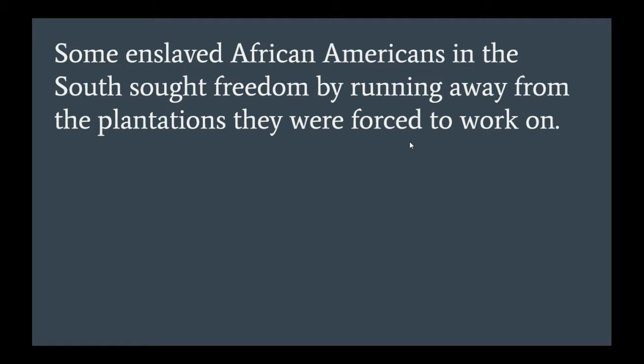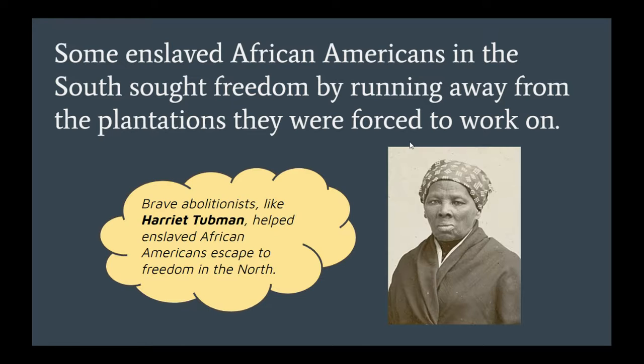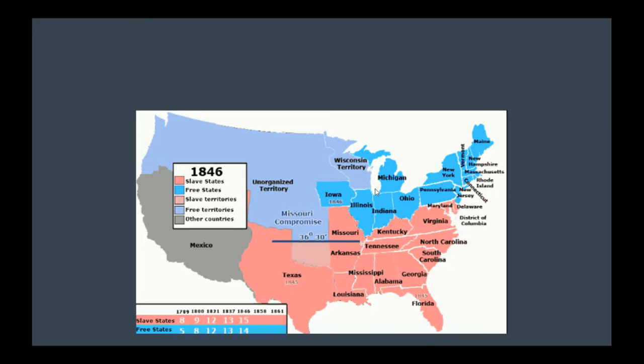Some enslaved African Americans in the South sought freedom by running away from the plantations they were forced to work on. And brave abolitionists like Harriet Tubman, pictured here, helped enslaved African Americans escape to freedom in the North, because northern states were majority free states. But escaping to the northern states wasn't an option for every enslaved African American who was trying to run away. If you lived in Texas or Arkansas, coming to Pennsylvania probably was not an option.